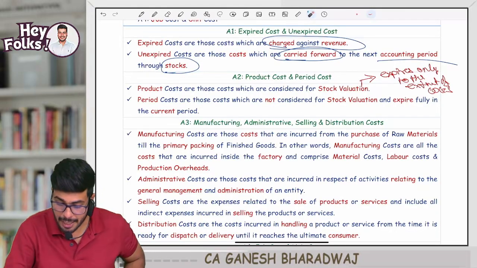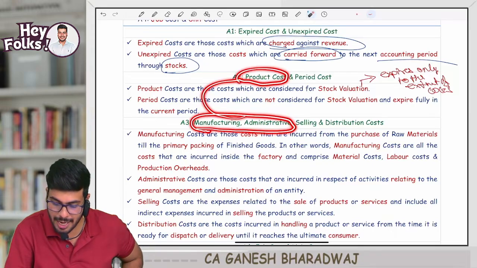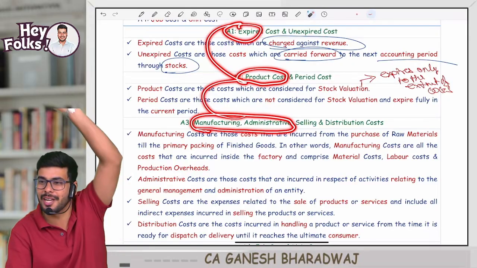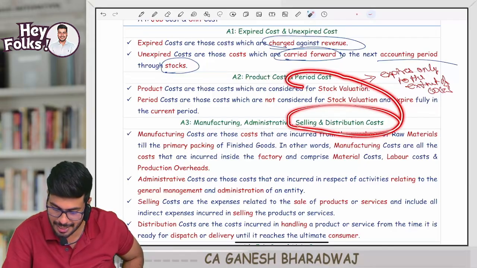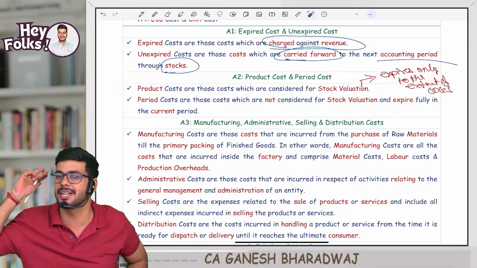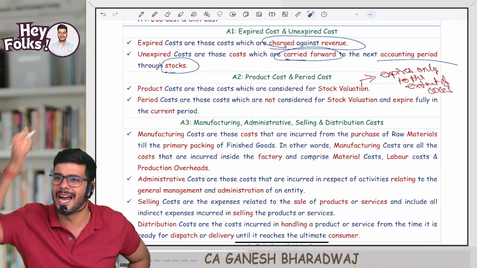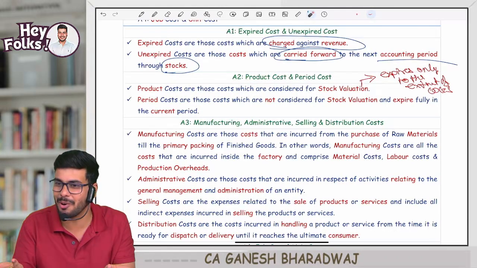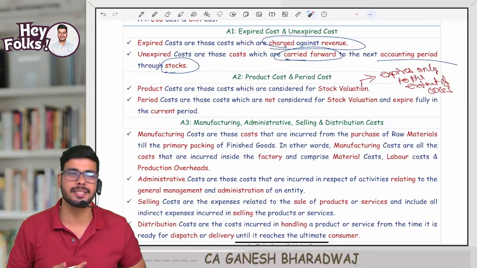That's about it. And remember, in our subject, manufacturing and administrative costs are considered product costs and they expire only to the extent of cost of goods sold. Now can you see the link between the three? Whereas selling and distribution cost is considered a period cost and it fully expires in this year. Clear with this, guys? So literally speaking, unexpired cost is nothing but closing stock, and closing stock is only valued using what? Product cost. Stock valuation is only done using product cost. Are you clear with this? Because it comes only in your trading account.